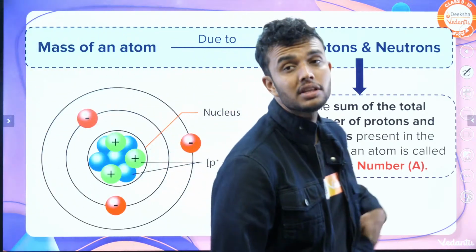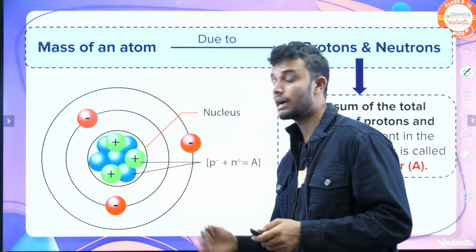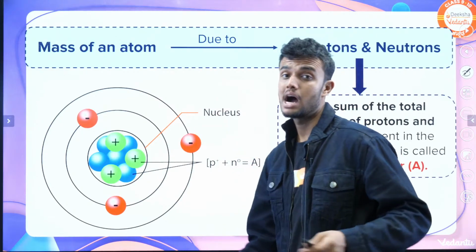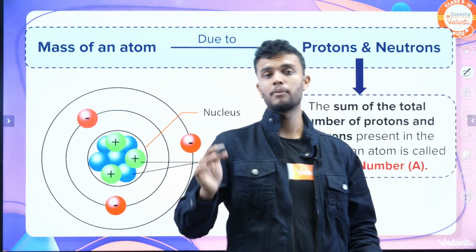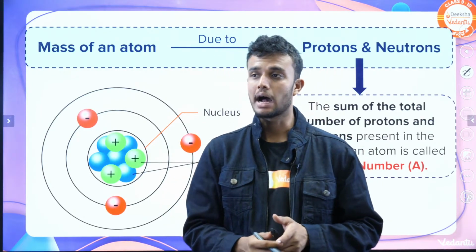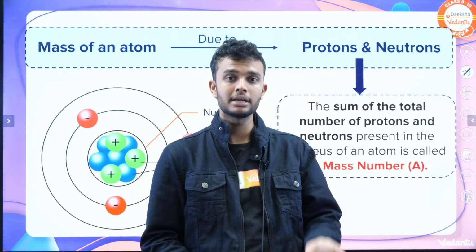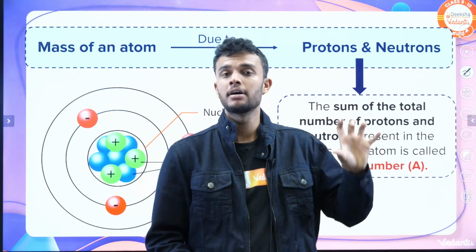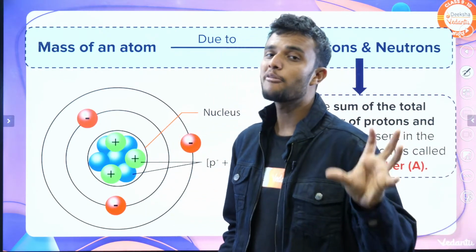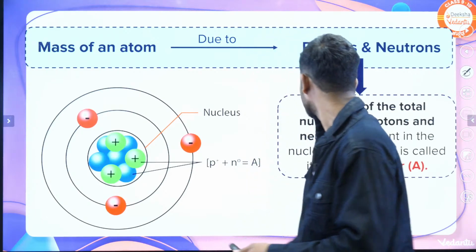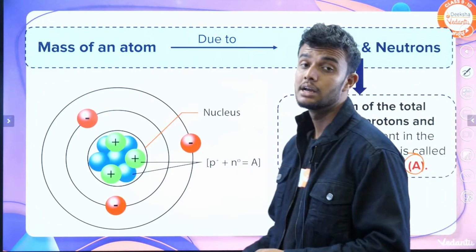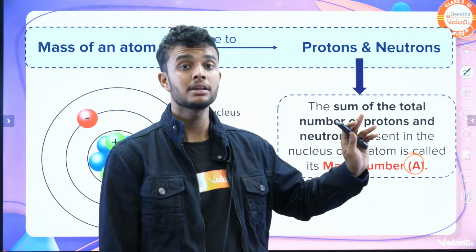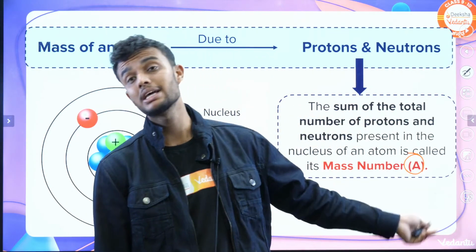Okay, next move on to the atomic mass number. We already know the mass of an atom depends completely upon what? Protons and neutrons. The sum of protons plus neutrons is called the atomic mass number. It is denoted by the symbol A. It's also important. Students definitely ask for the definition, either of atomic number or atomic mass.